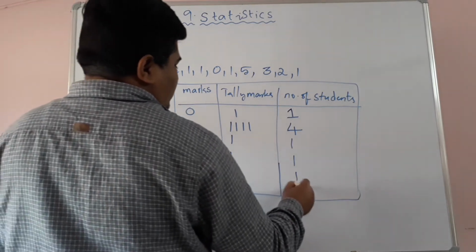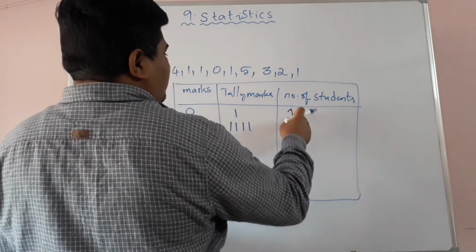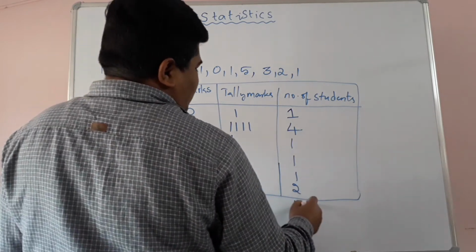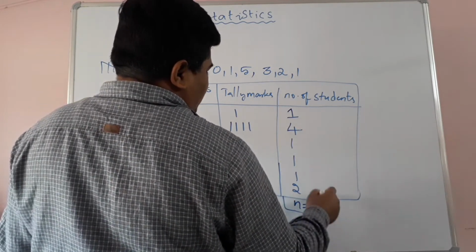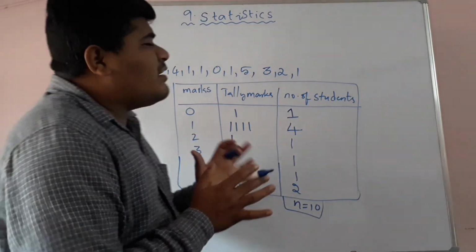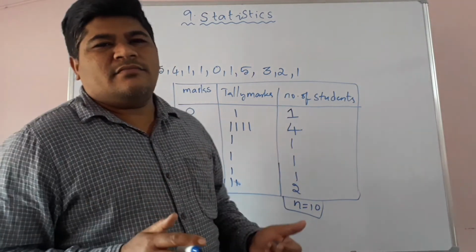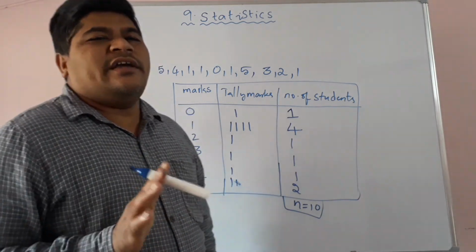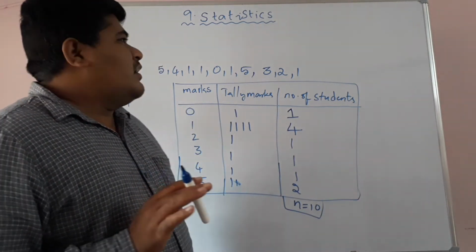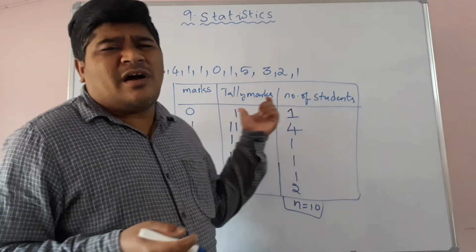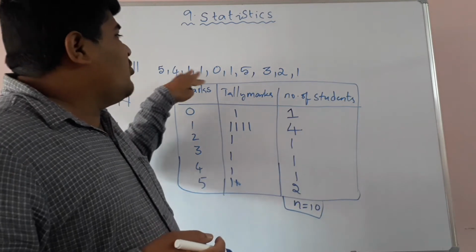The symbols. So the sum of the frequencies: 4 plus 1 is 5, 6, 7, 8, 9, 10. So we got the sum of the frequencies as 10. Okay, so this is correct. Children, we kept this data in a meaningful way in a table. So this is called a frequency distribution table. This is small data, because there are only 0 to 5 marks.